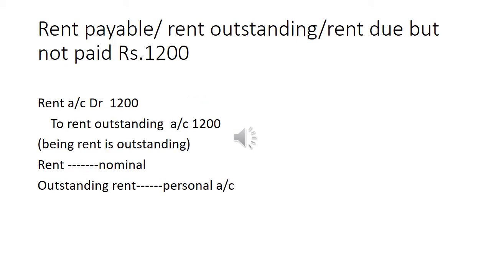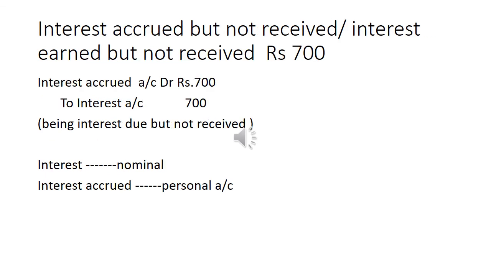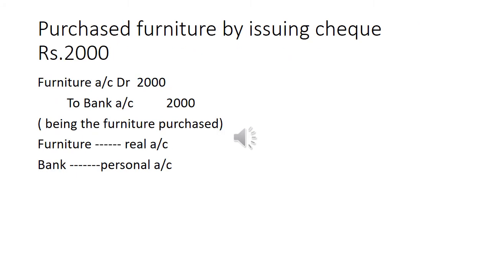Rent payable rupees 1,200, that means rent is not yet paid. Rent account debit to rent outstanding account. Interest earned but not received rupees 700. Interest accrued account debit to interest account 700. Purchased furniture by issuing cheque rupees 2,000. Furniture account debit 2,000 to bank account rupees 2,000.